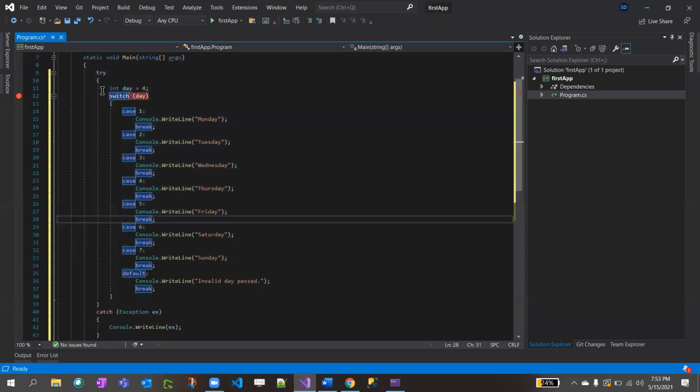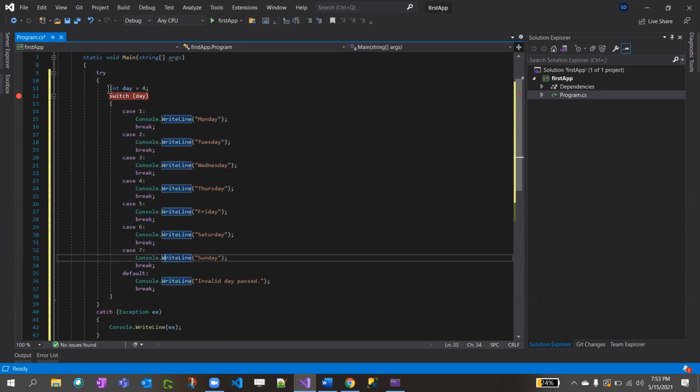Here I declared int day equal to 4. The day is nothing but 1 means Monday, 2 means Tuesday, 3 means Wednesday, then Thursday, Friday, Saturday, Sunday. If day equals 4, which one will get executed? Thursday, right? This will get executed.